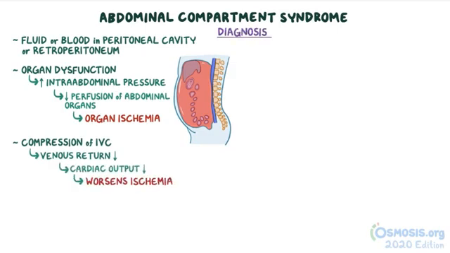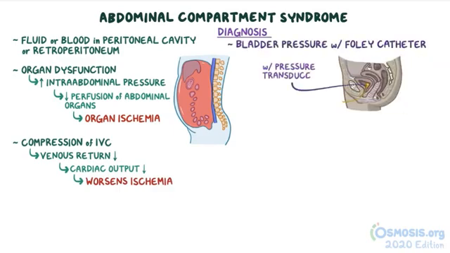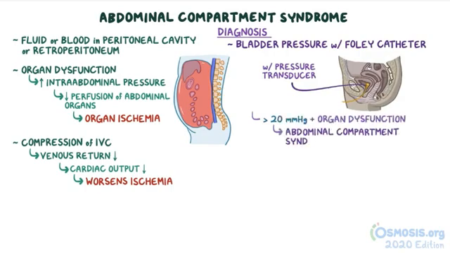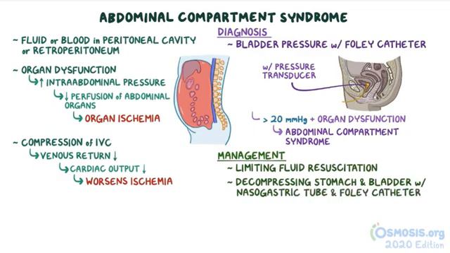Diagnosis is made directly by measuring the bladder pressure with a Foley catheter that has a pressure transducer. A pressure greater than 20 millimeters of mercury plus organ dysfunction indicates abdominal compartment syndrome. Management includes limiting fluid resuscitation and decompressing the stomach and bladder with a nasogastric tube and a Foley catheter. Definitive treatment is performing a decompressive laparotomy.